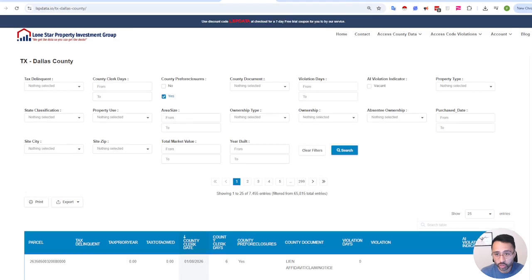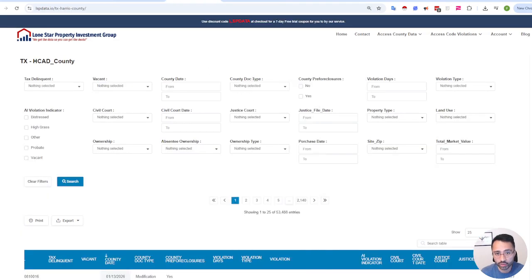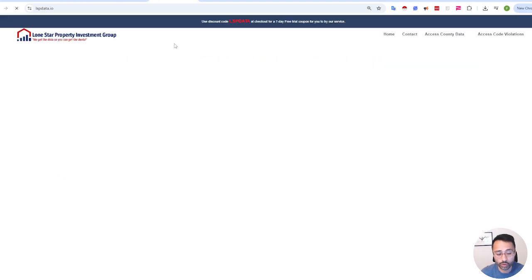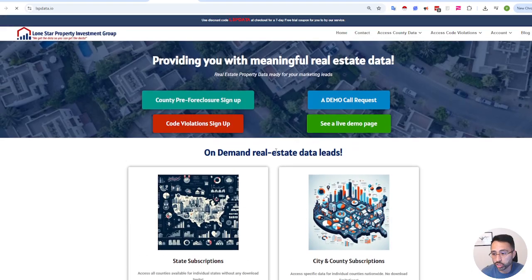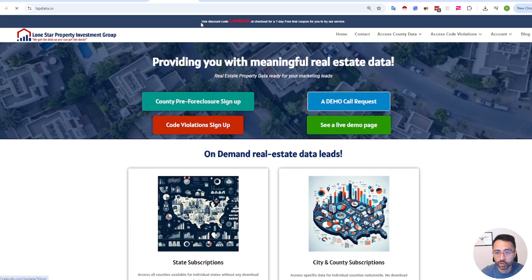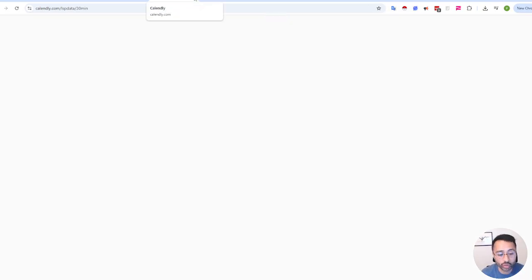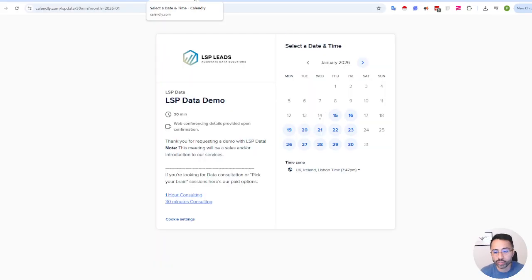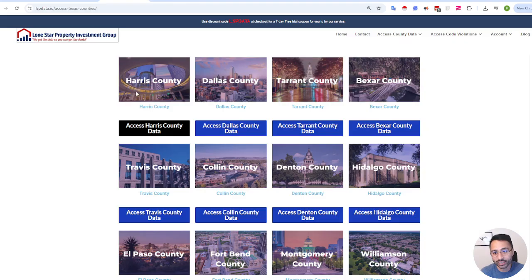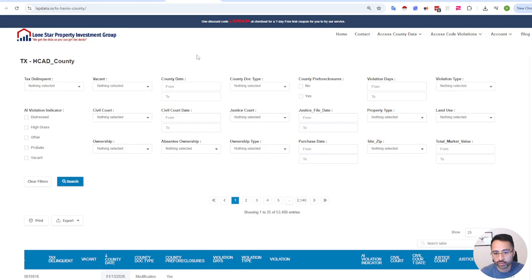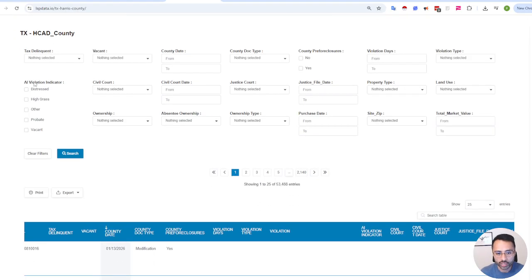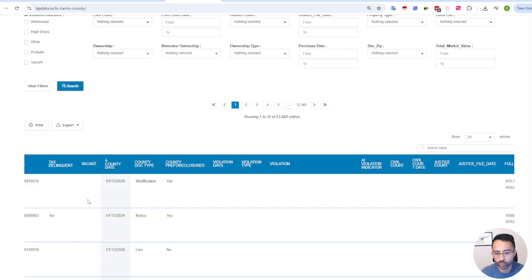So again, super easy to use. Obviously, if you need support or if you want to learn more or ask any questions, you can always set up a demo call. It's a quick Zoom call, 30 minutes. We can answer all of your questions, show you how the platform works, maybe give you some ideas. But it's very, very simple to use. And all of these other options that you see, you don't need to filter them down, but we add them as a way for you to know.